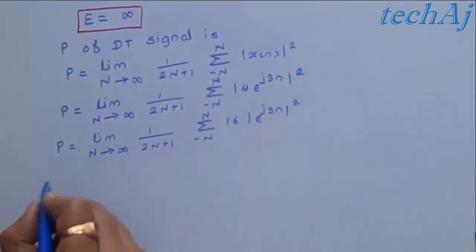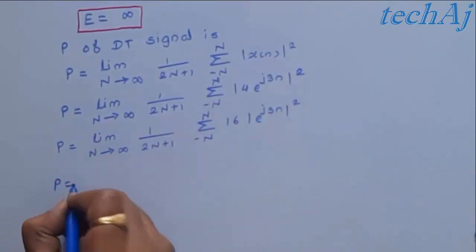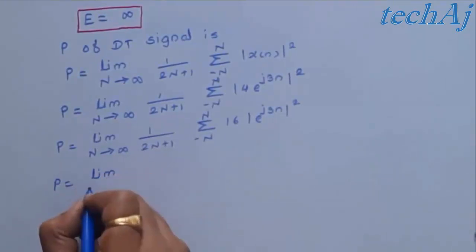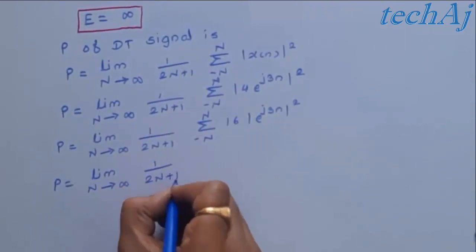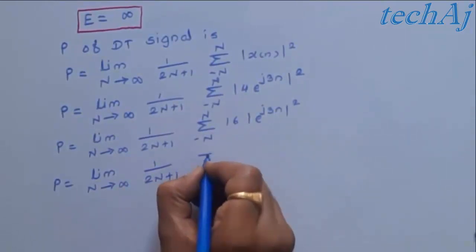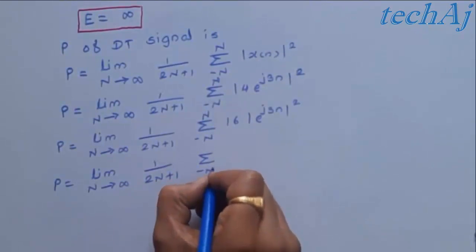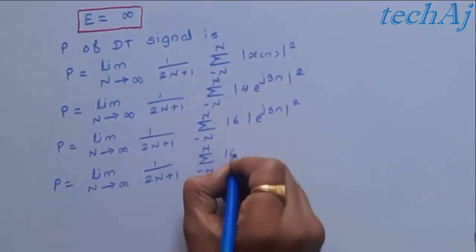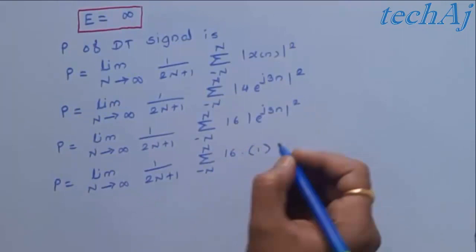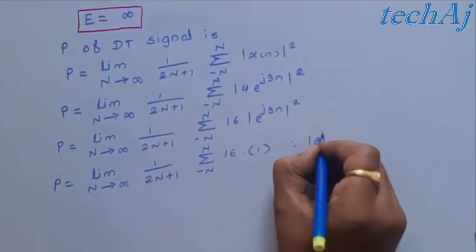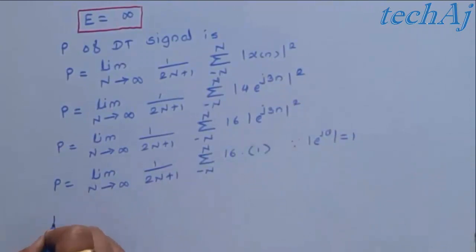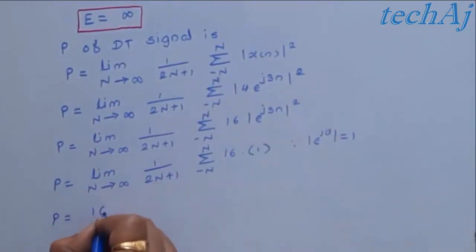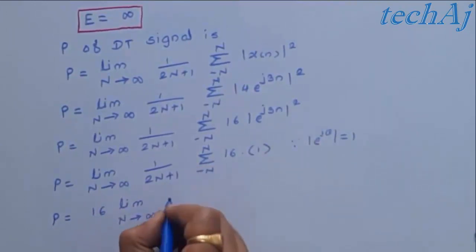Again, the mod of the complex exponential term is 1. If you substitute that value, the equation of power will become, the mod term will be 1. Now again 16 is a constant over the summation, so we can take it outside.